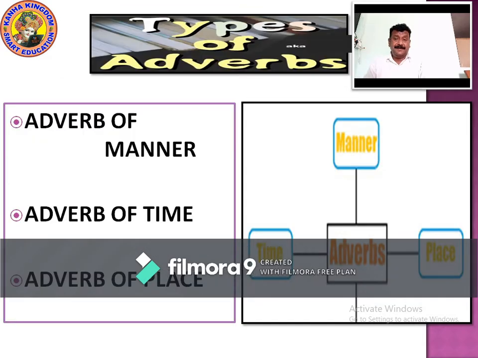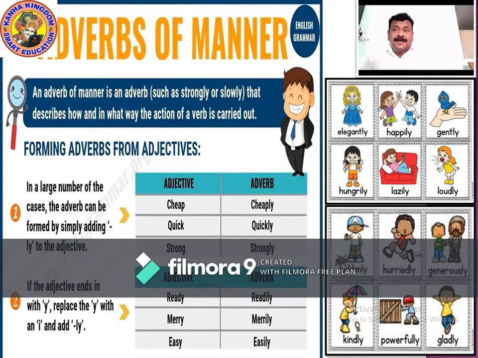Now let's see. There are types of adverbs. Adverb of manner, adverb of time, adverb of place. We will look into all these three. We will know this thing better. Please write down the types of adverbs. So now let's look into the adverbs of manner. We will learn about adverbs of manner.